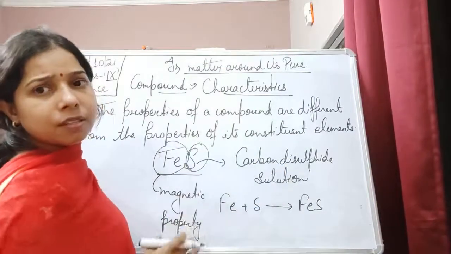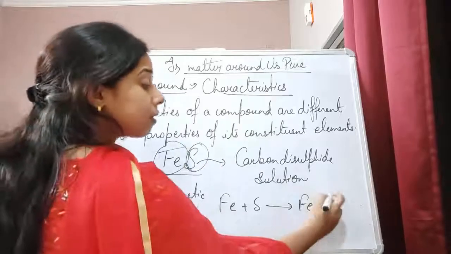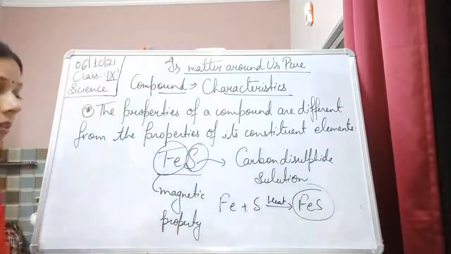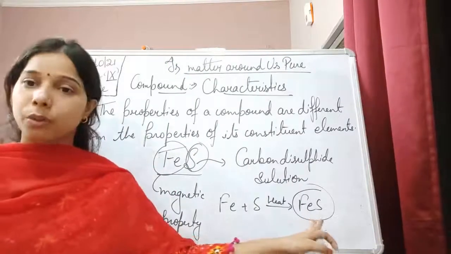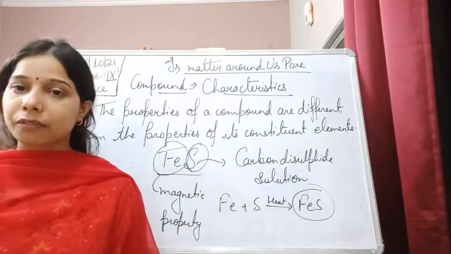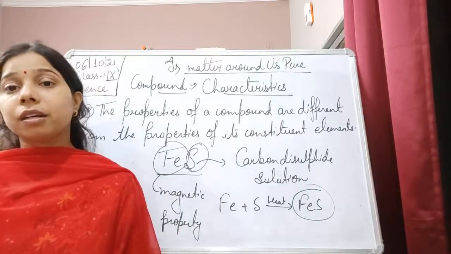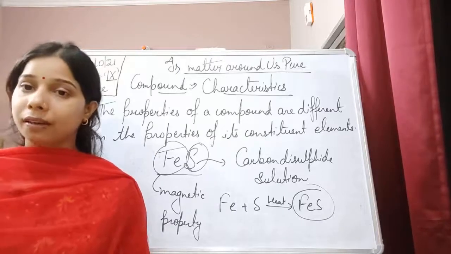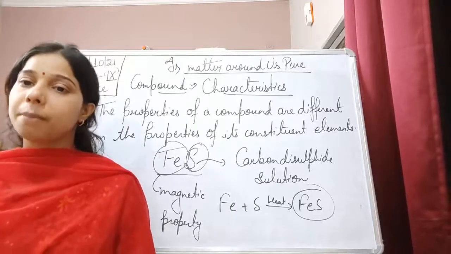Now iron sulfide is formed here, and we have provided heat to it. Iron sulfide is a compound. If we take a magnet near the iron sulfide, we will find that the iron sulfide does not get attracted towards the magnet.